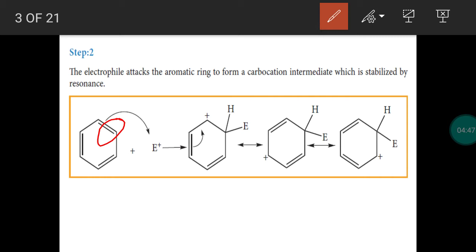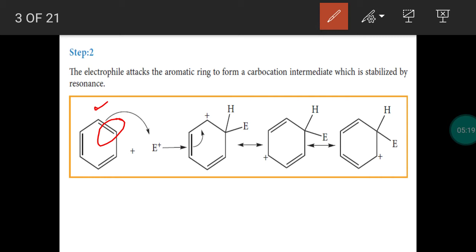Pi electron is utilized to make a covalent bond with the electrophile. Due to this transfer of electron towards the electrophile, the carbon becomes electron deficient. Around carbon, there are three covalent bonds only. So this carbon gets a positive charge. This intermediate is called a carbocation intermediate. The intermediate with a positive charge on carbon will be called what? Carbocation or carbonium ion. Mostly we have to use the word carbocation.